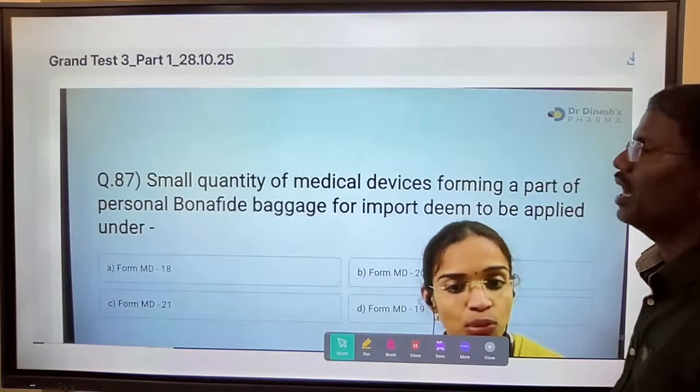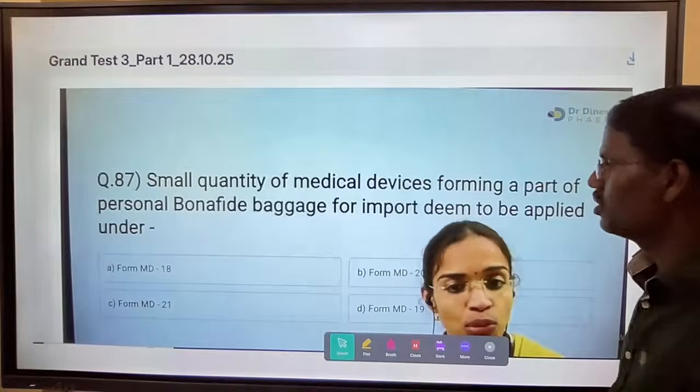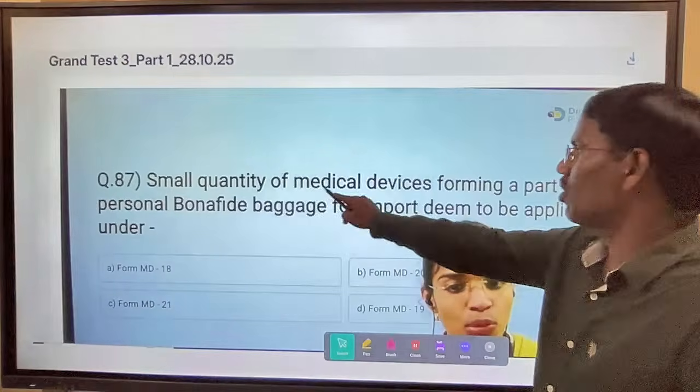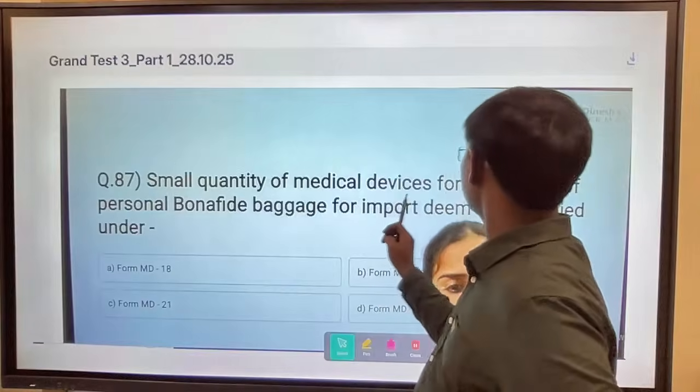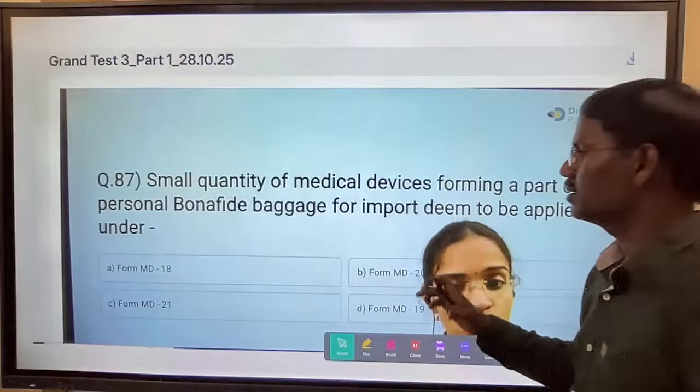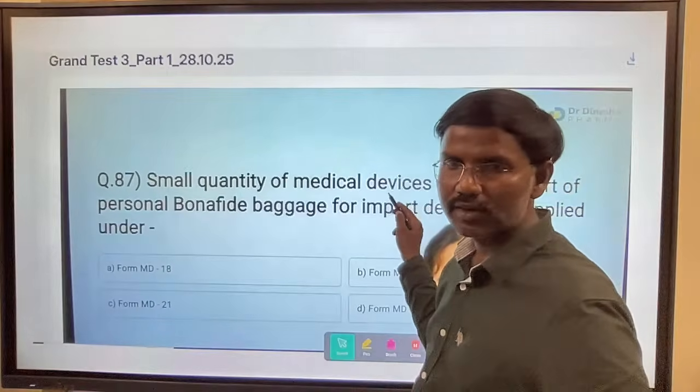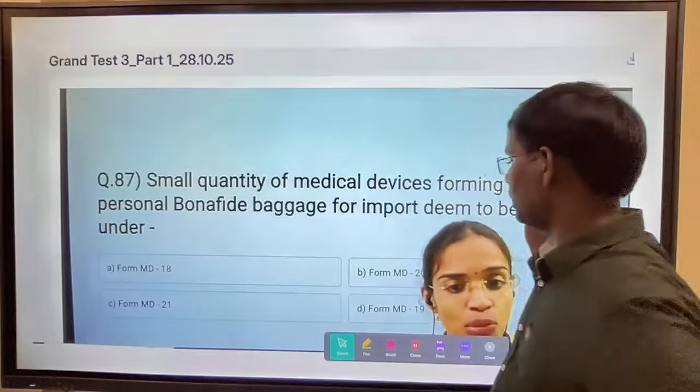Part 1 is exclusively for DD3 students, a direct question. Small quantity of medical devices from the part of the personal bona fide baggage for import is deemed to be applied under MD21. That is the right answer, right?